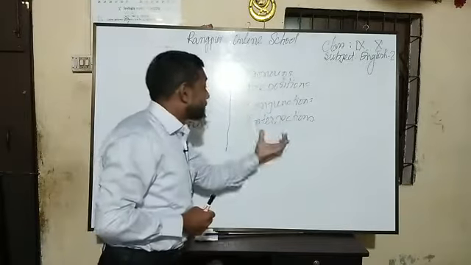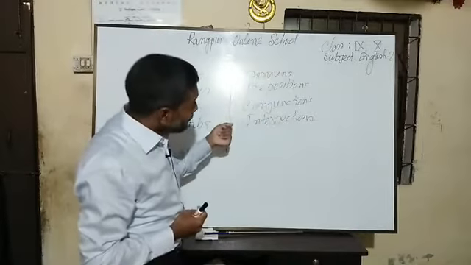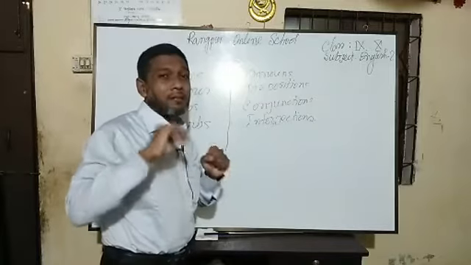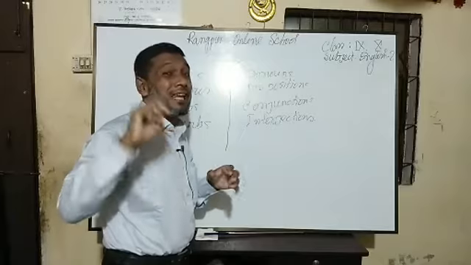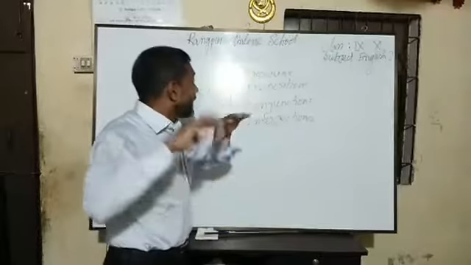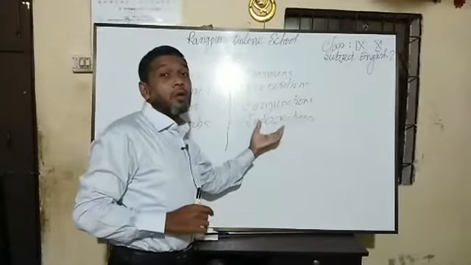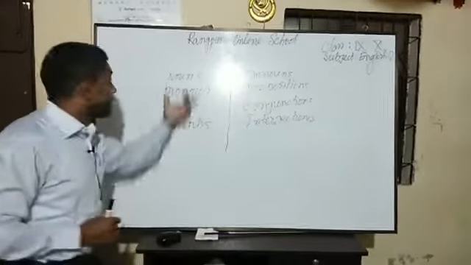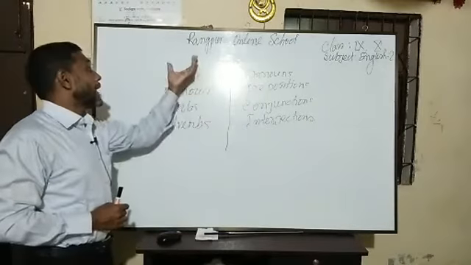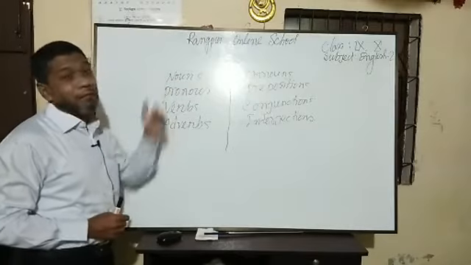So these 4 parts of speech have no ability to take any particles. If you don't understand the word particles, then you will understand easily: affixes. That means these 4 parts of speech cannot take any affixes or any particles before or after them, because they can be used only as a root word. But these 4 parts of speech can be used as a root word in a sentence, or again they can be derivatives. That means they can take particles before or after them.